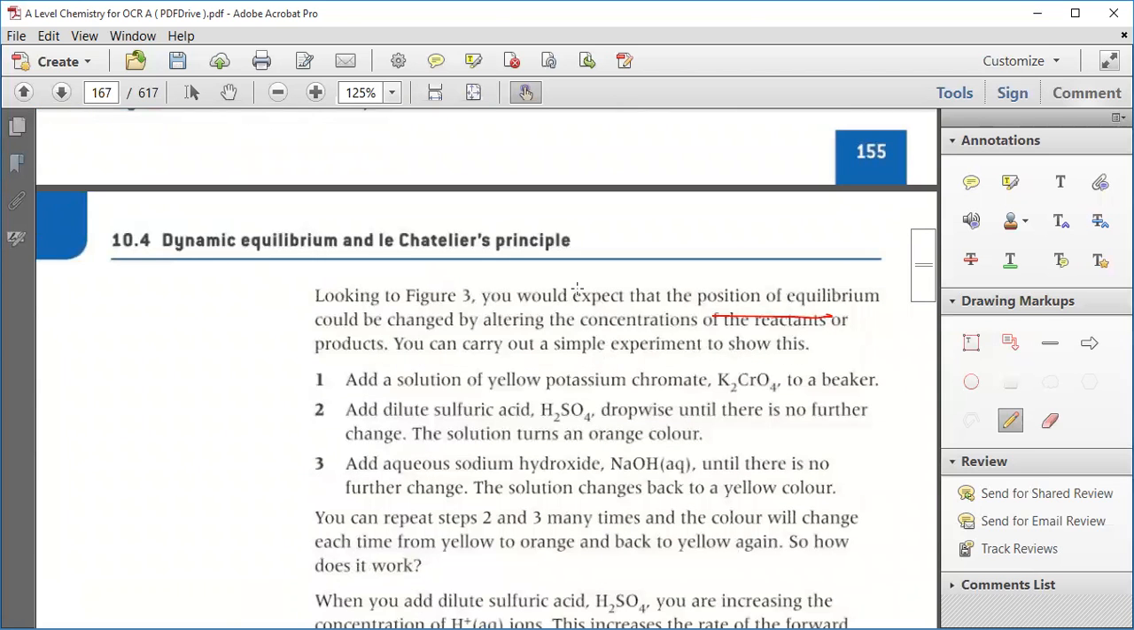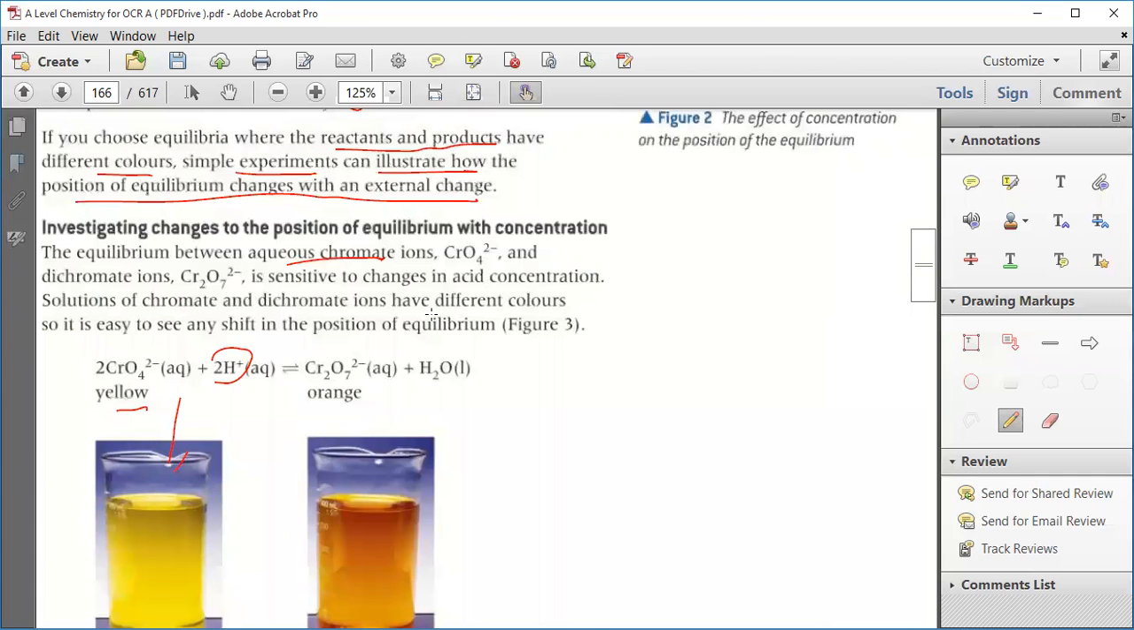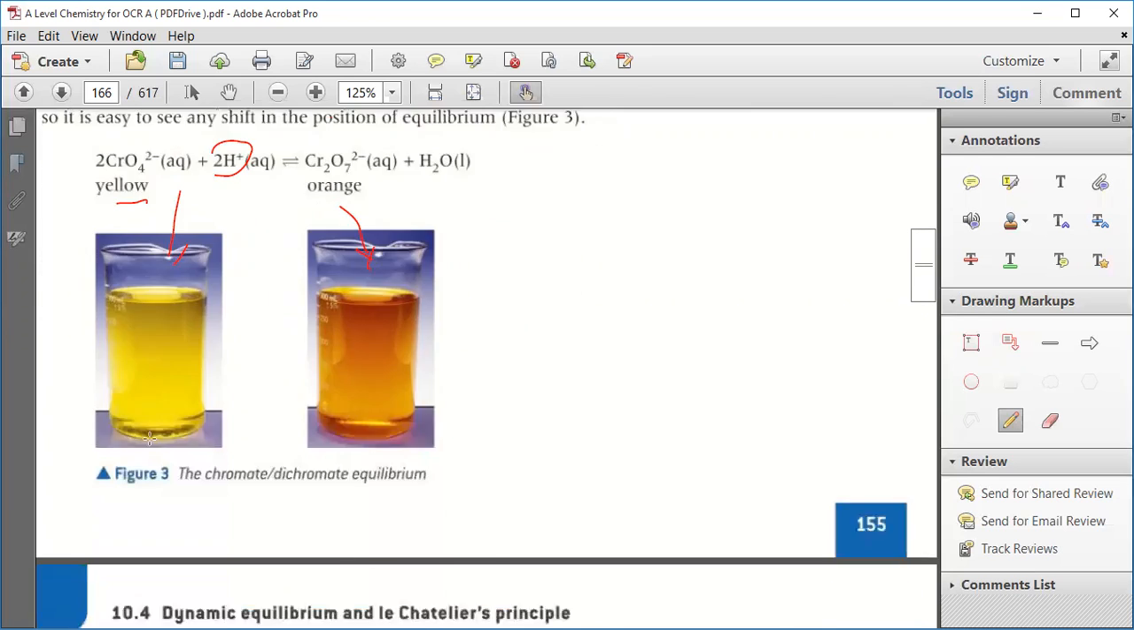Okay. Now, if you look at this figure 3, you would expect that the position of equilibrium would be changed by altering the concentration of the reactant or the product. Now, concentration of reactant is this one. If I add more amount of CrO4 into it, what will happen? It will again convert to yellow color. Okay, this will change.